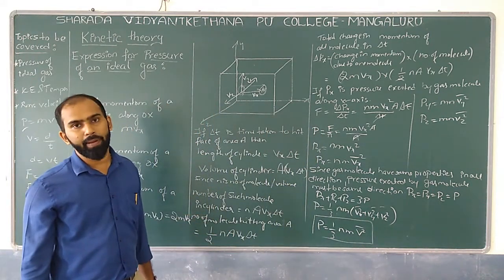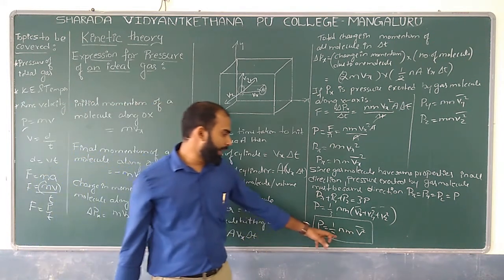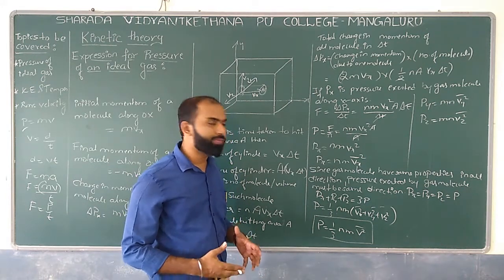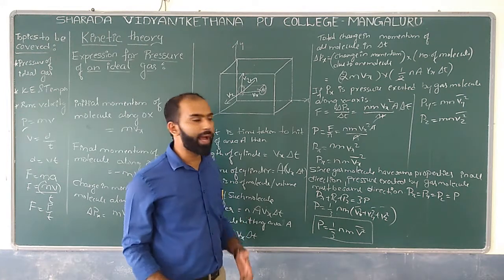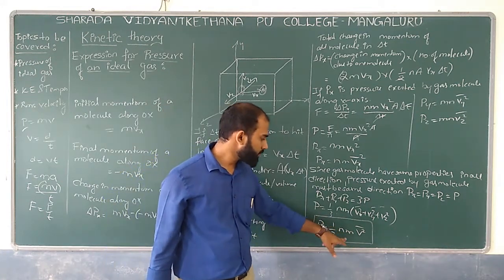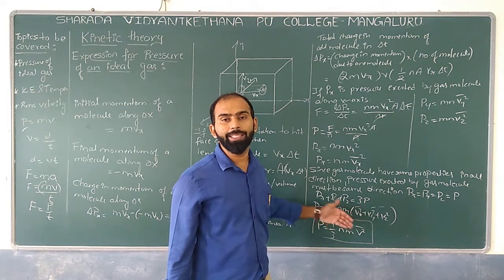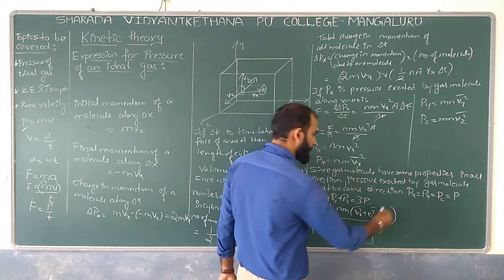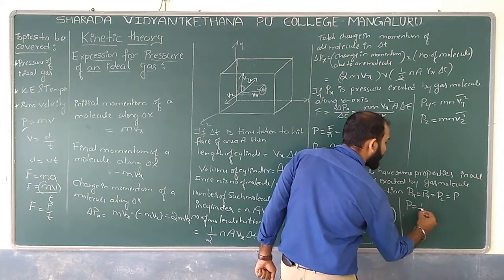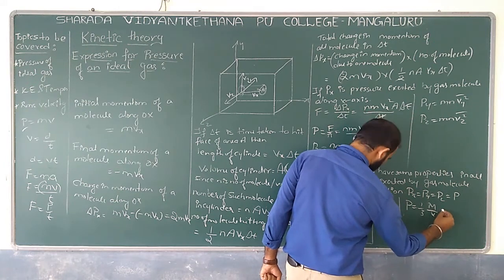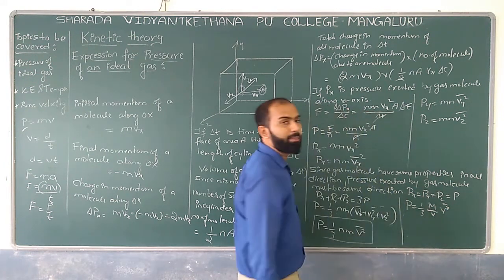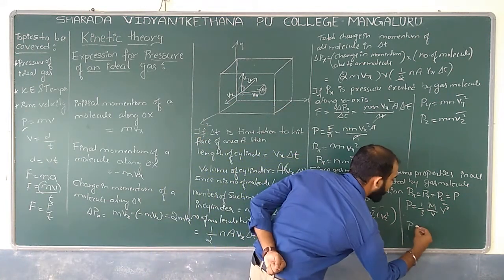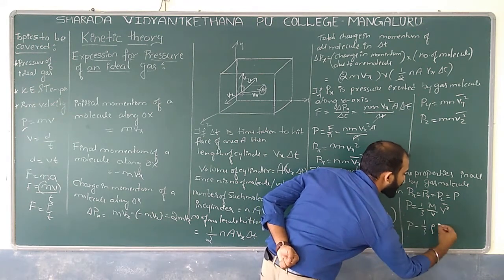And one more thing we can expect, where Nm indicates the total number or the mass of the molecules. The total mass of the molecules can be taken as the total mass per unit volume. So this Nm can be replaced, P is equal to 1 by 3 the mass per unit volume into V square bar, and mass per unit volume can be taken as density. So this is one more relation, that is P which is equal to 1 by 3 rho into V square bar.